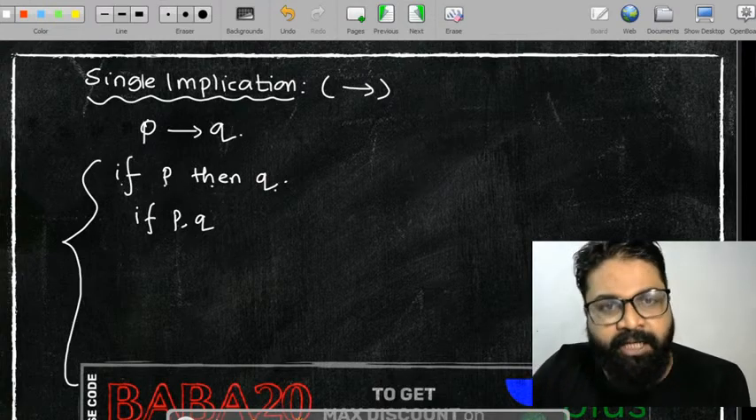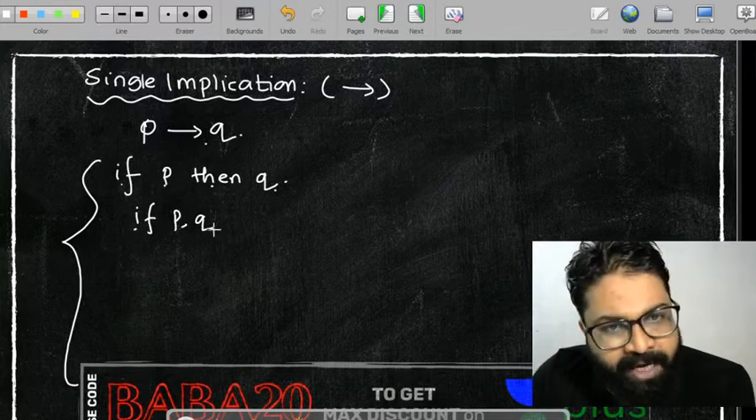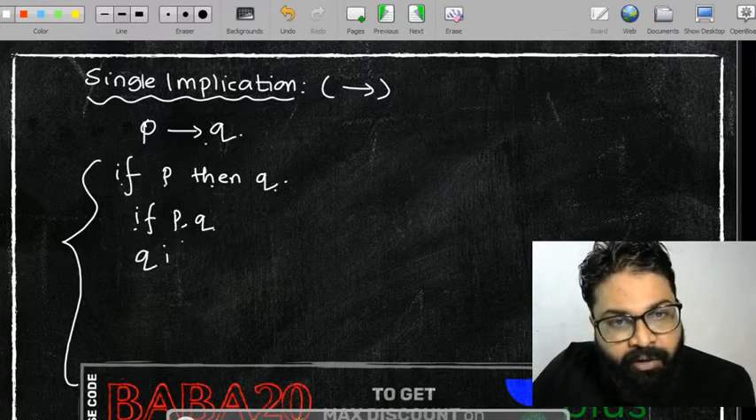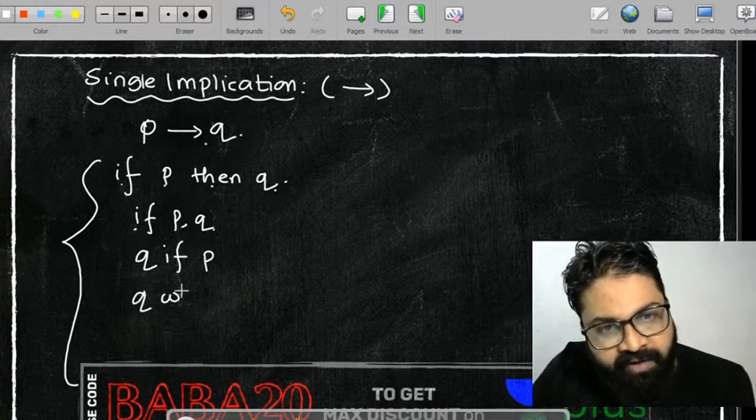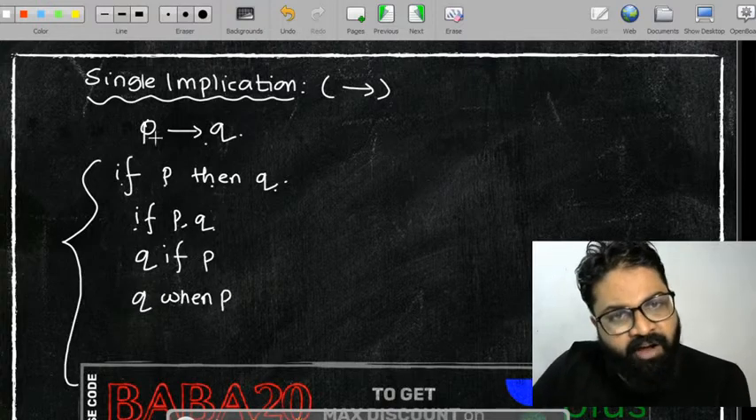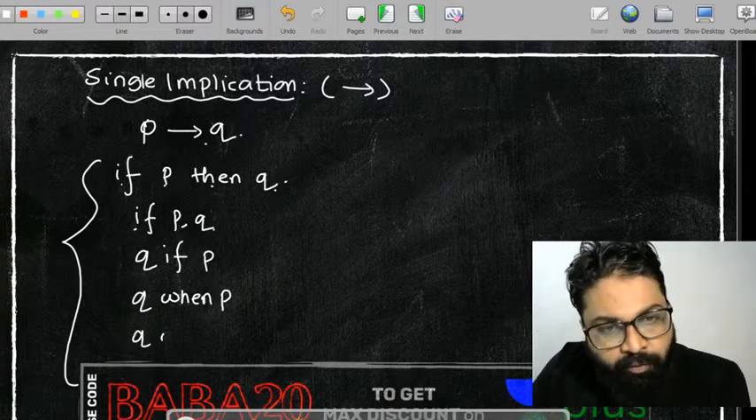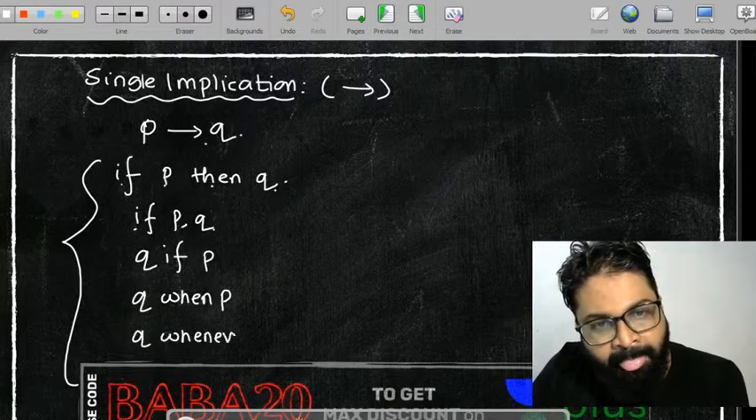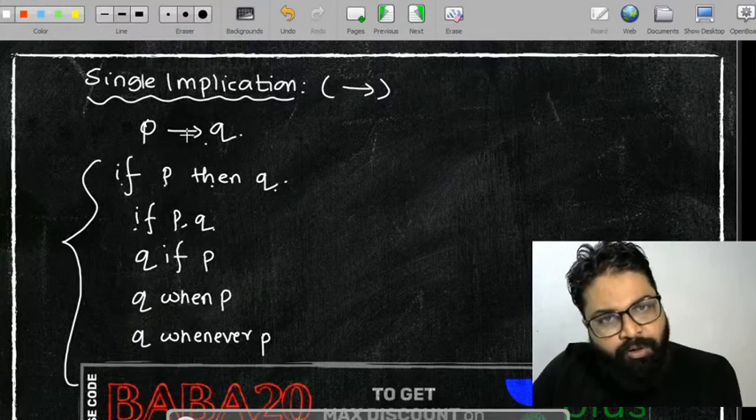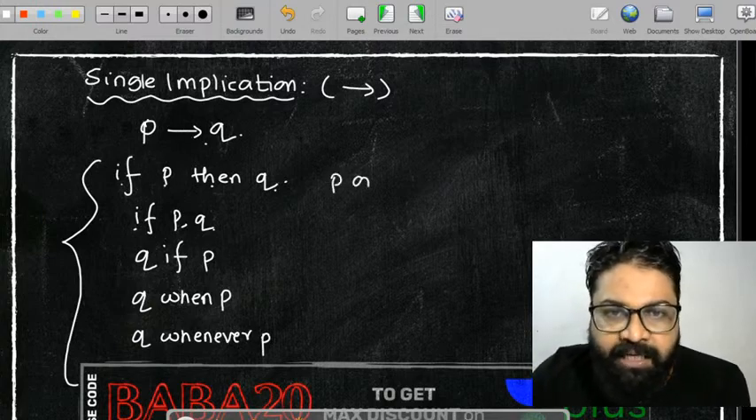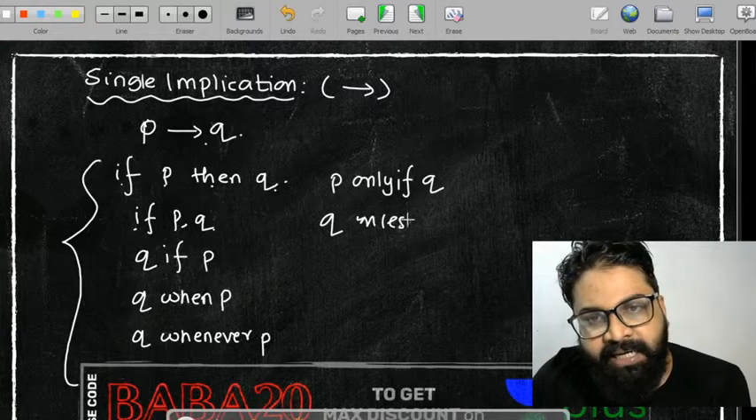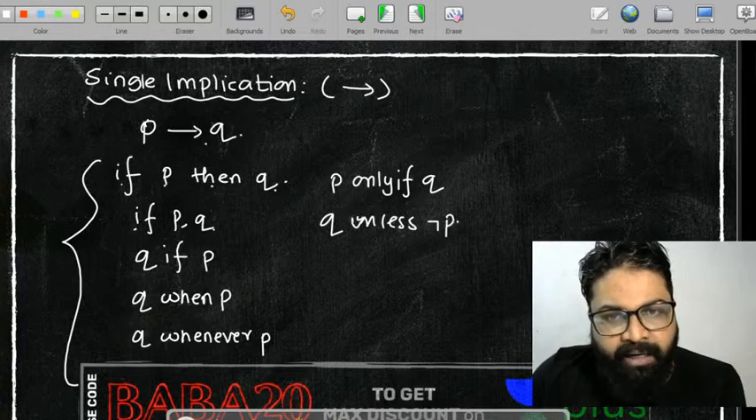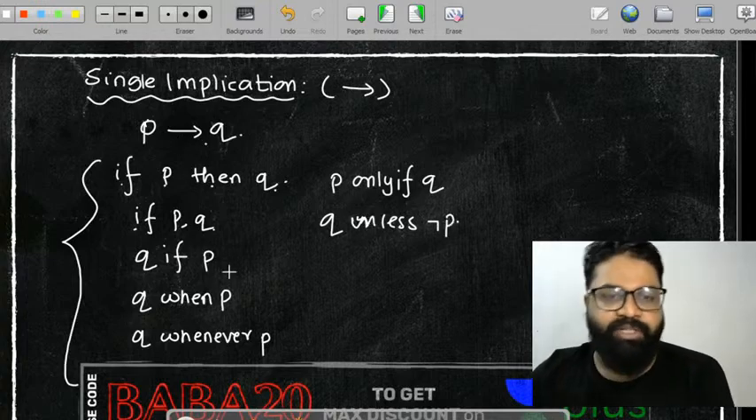See, if P then Q आएगा तब आपको यूज करना है. If P comma Q. Second one, if you can see Q if P, again you have to use P implies Q. Third one, when you will have Q when P, again you have to use P implies Q. When you will see Q whenever P, again you have to use the same notation. When you will see P only if Q, फिर से आपको ये नोटेशन यूज करना है. And when you will see Q unless negation of P, फिर से आपको ये वाला ही नोटेशन यूज करना है.